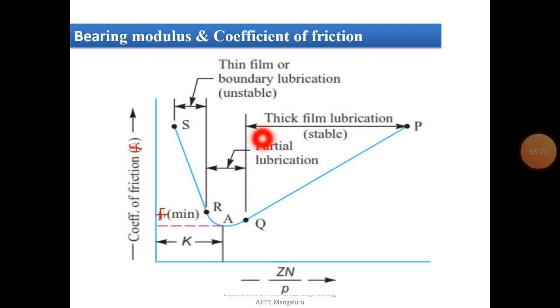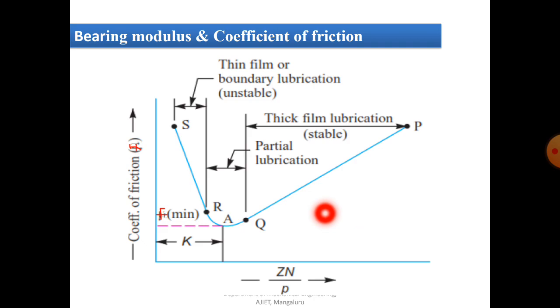Here is one of the important topics, that is bearing modulus and coefficient of friction. The coefficient of friction in the design of a bearing always plays an important role, because it affects determining the loss of power due to bearing friction. There is one more factor, that is ZN by P. We call it the bearing characteristic number, and it is a dimensionless number. The variation of coefficient of friction with the operating values of the bearing characteristic number, that is ZN by P,